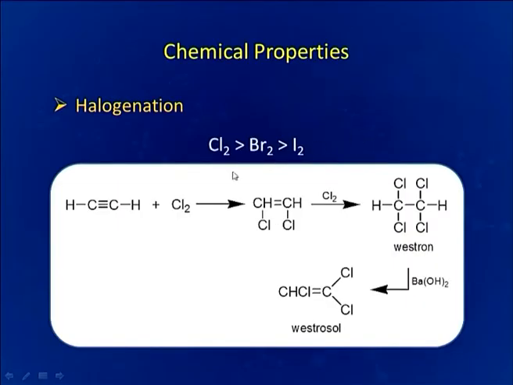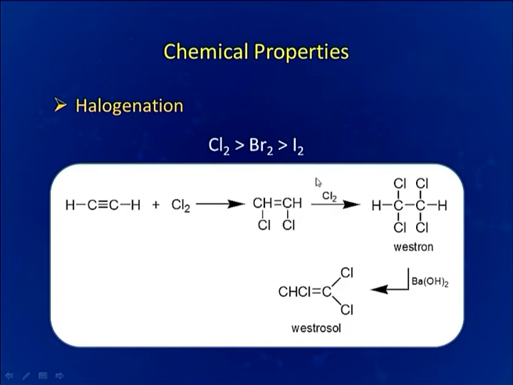Another chemical property of alkynes is the halogenation reaction. Reactivity order is chlorine followed by bromine followed by iodine. Here we can see how 1 mole of halogen is being added across the triple bond. So, this triple bond upon addition of 1 mole of halogen is converted to a double bond.